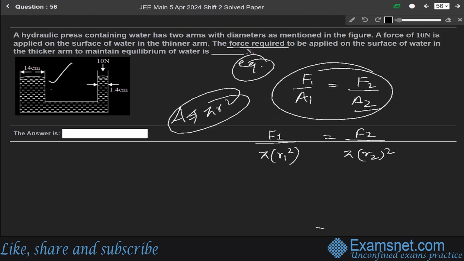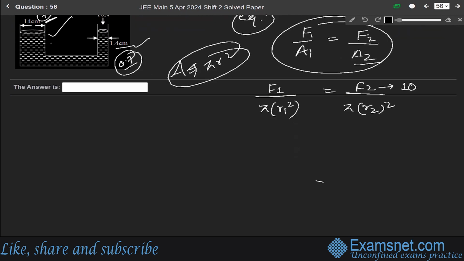Given in the question, a force of 10 Newton is applied on the thinner arm, means F2 will be 10, and this is 1.4 centimeter, this is 14 centimeter, half of 14 is 7 centimeter and half of 1.4 is 0.7. So for the thinner arm the radius will be 0.7 and for the thicker arm the radius will be 7.